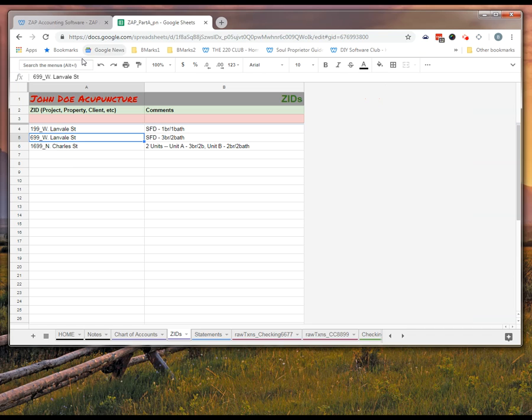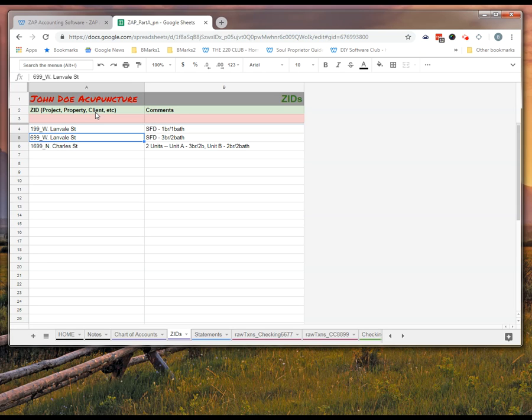The next tab is ZIDS. ZIDS is a generic word for project, property, client, etc. So various people are going to be using this for various uses. And instead of trying to create a label that was specific to project, property, or client, we chose the word ZID. So in other words, if you have a transaction, you're going to be able to assign it as an expense, an office expense, but maybe you want it to also attach that to client Bob Jones.